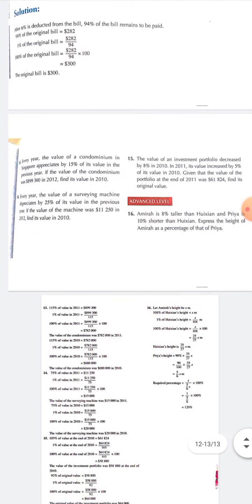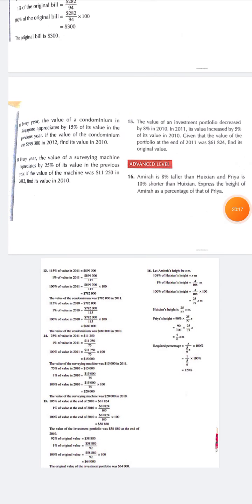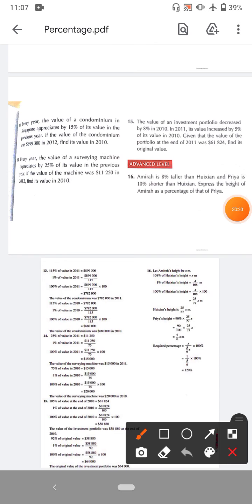Next question is, every year the value of a condominium in Singapore appreciates 15%. If 15% is increased, appreciates means increase. If the value of the condominium is $899,300 in 2012, find the value in 2010.